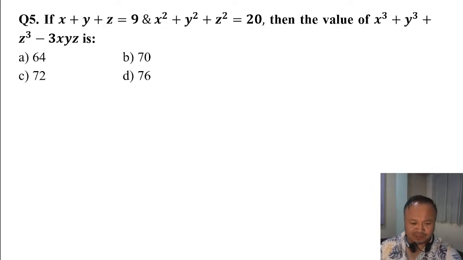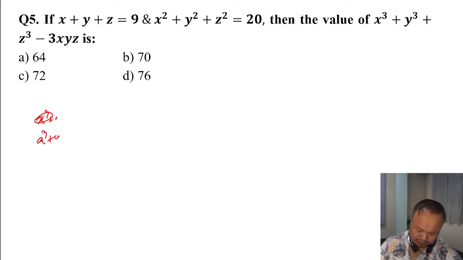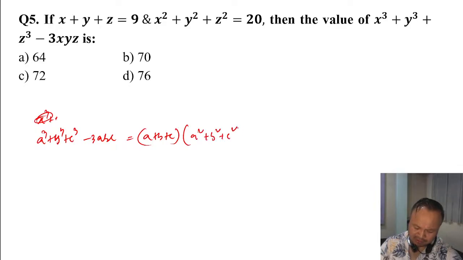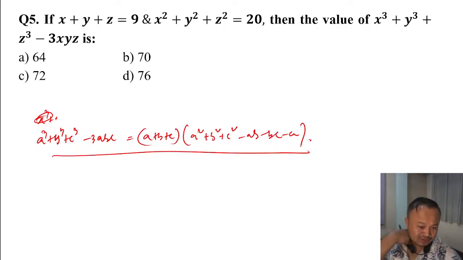We have a formula though. A cube plus b cube plus c cube minus thrice abc is equal to a plus b plus c whole times a square plus b square plus c square minus ab minus bc minus ca. This is the formula for this. You have to apply this or not, we don't know that, but you have to get the answer.